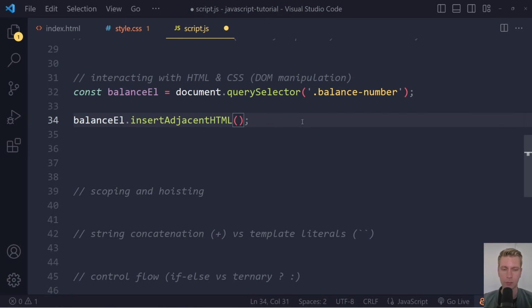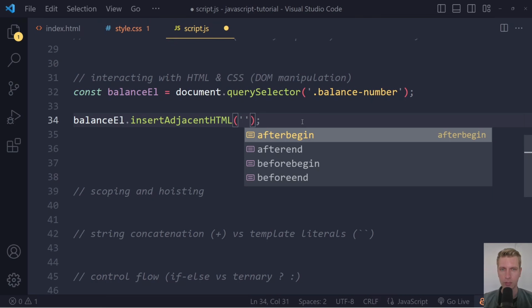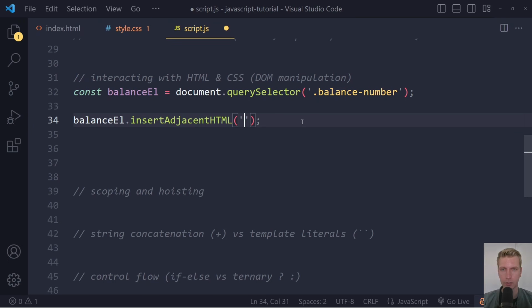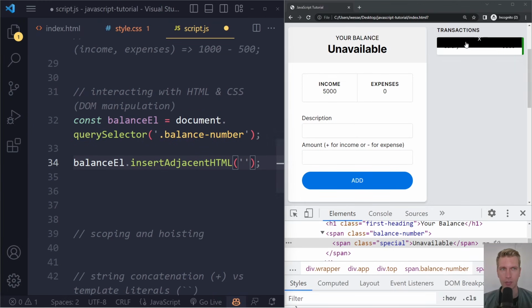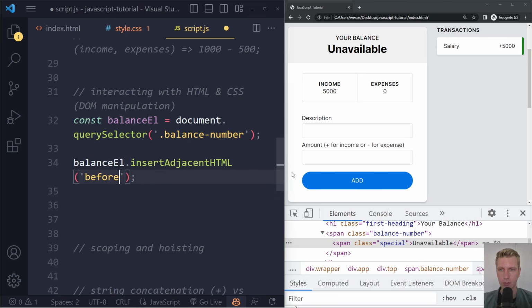So here we need to specify two things: where it should be inserted, after the beginning, after the end, before the beginning, before the end. So you can imagine here in the list of transactions, we would add something right before the end. So every new entry would get placed at the end. And so here we would say before end, and then the actual HTML that we want to insert.